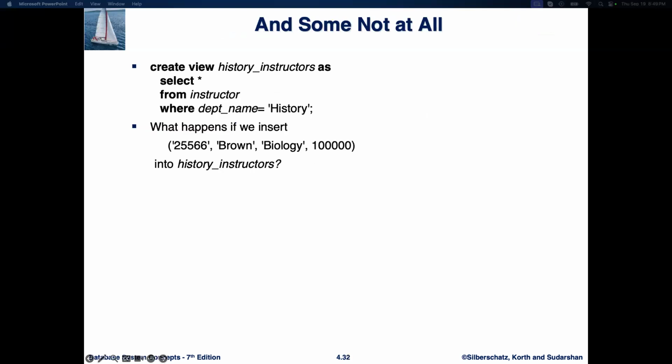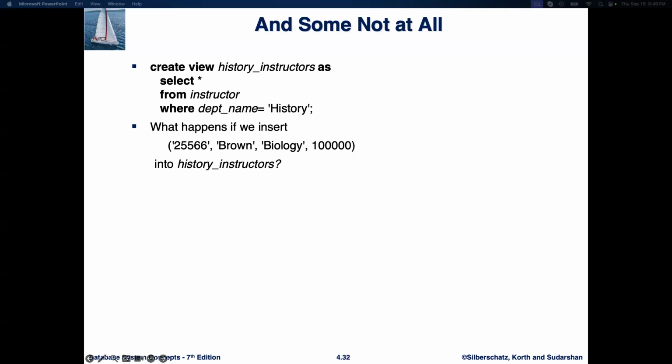Let's consider what happens when we create a view for all instructors in the history department and then try to insert an instructor who doesn't belong to history. So this is the query where we create the history_instructor view. Now, let's say we try to insert the following record into this view: insert into history_instructor values 25566, Brown, biology, and then the salary. Here we're trying to add an instructor named Brown with this ID in the Department of Biology, with this salary. But this insert violates the logic of the view.